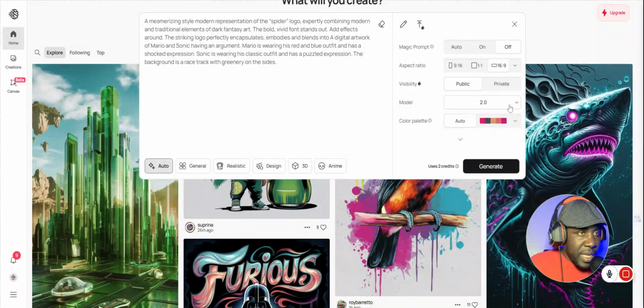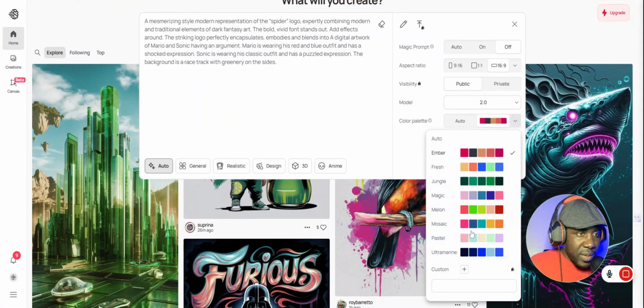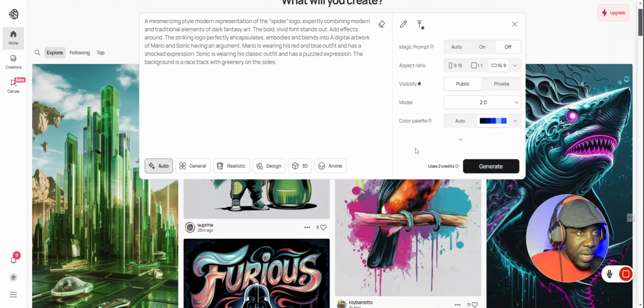And then the model here, they have three models, and this is the latest one, the third one, which is the advanced one. Now you have the auto color palette, and you can change the colors. So let's see the colors that we can use. I'll click on the arrow and select this one. And then I click out. Each time I click on generate, it's going to use 2 credits.